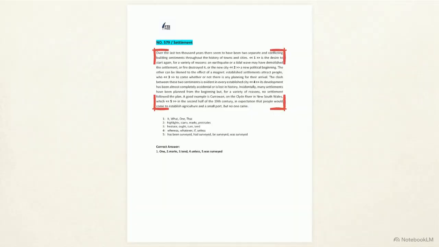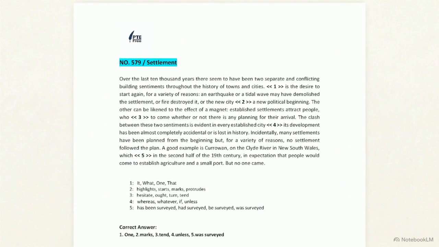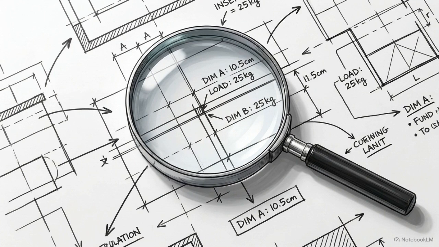Here is the text in its raw form. We have 5 blanks and a set of distinct vocabulary options for each. Take a moment to see the complexity of the paragraph. We are treating this as a forensic investigation. Every correct answer must be supported by a specific, provable structural reason.